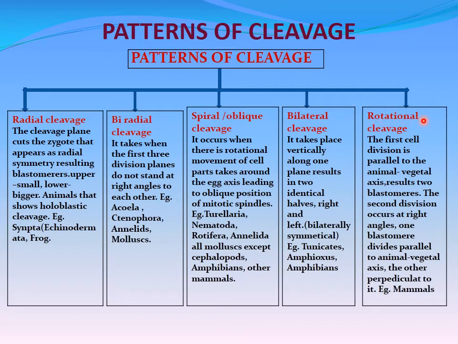Then let us go for rotational cleavage. The first cell division is parallel to the animal-vegetal axis, resulting in blastomeres. But the second division will occur at right angles. So one blastomere is parallel to the animal to vegetal axis, the other is perpendicular to it. Examples: eggs of some of the mammals may show the rotational cleavage.